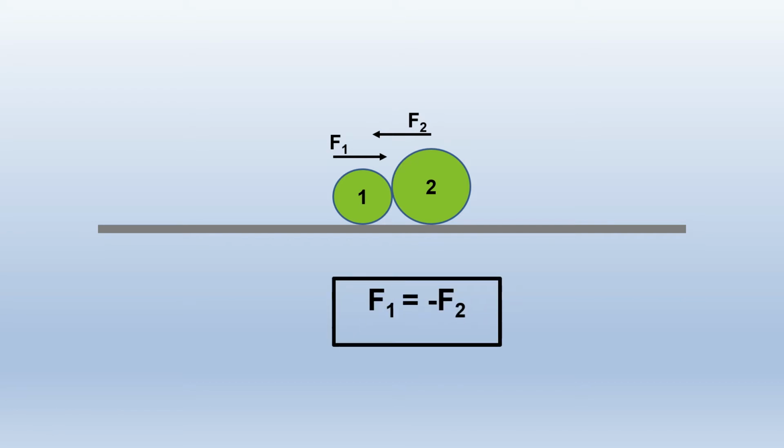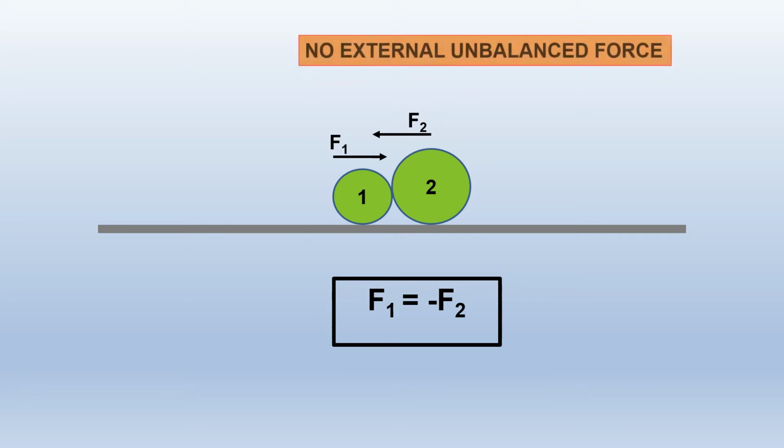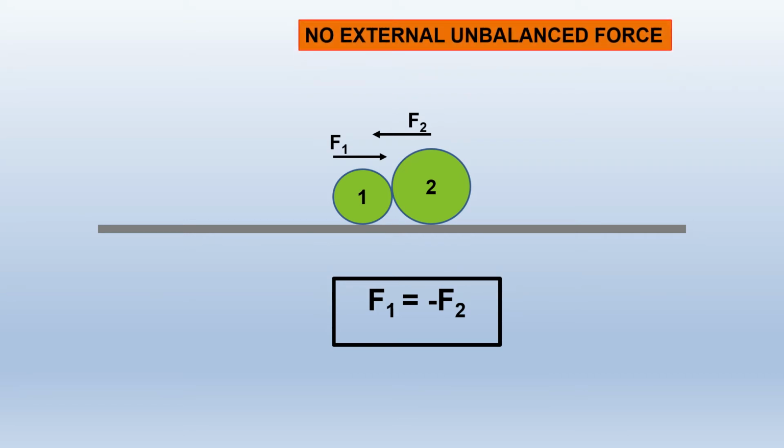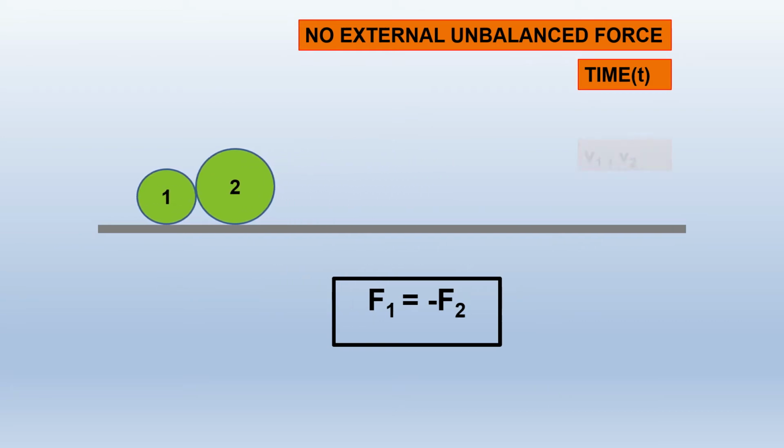To find the effect of one force on the other, we need to consider that there is no external unbalanced force acting on the objects. Time duration of collision is t. Velocities after collision are v1 and v2.